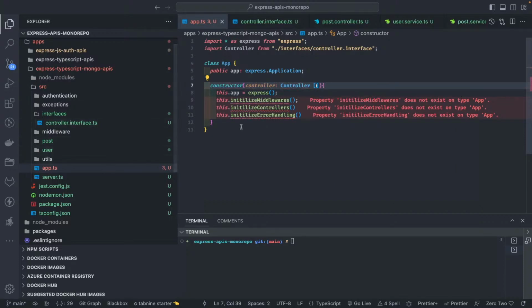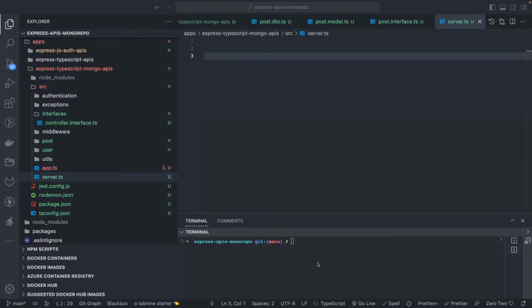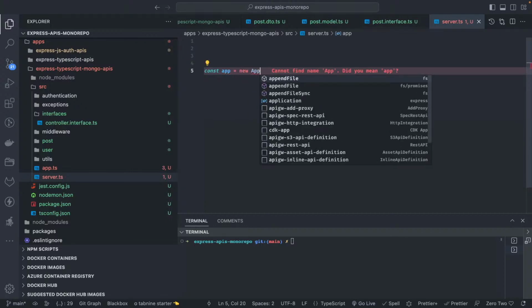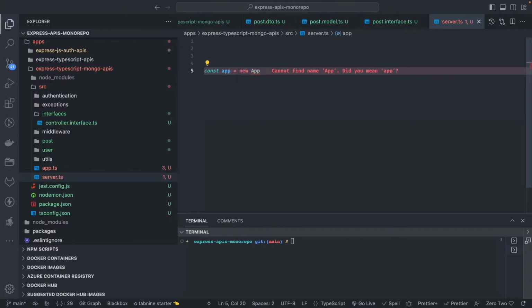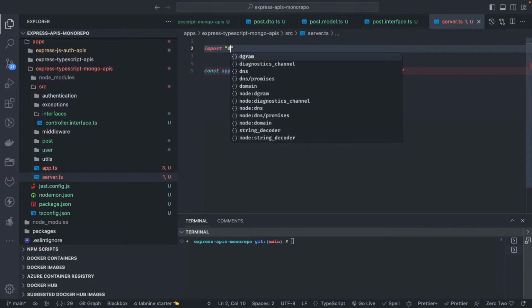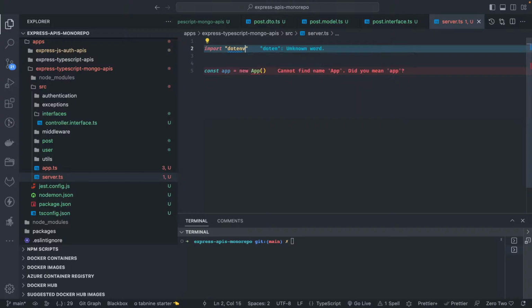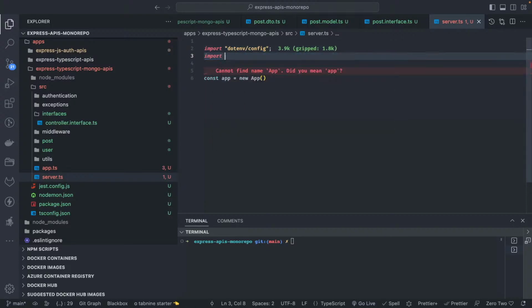So who is going to call this class? Inside server.ts we are going to do it. So this is our server.ts. Here, how am I going to do it? Let's do that. const app equal to new App, right? We already have this app file, the app component. And first of all, let's import the .env config at the top, and then I will import the app instance from my app file.